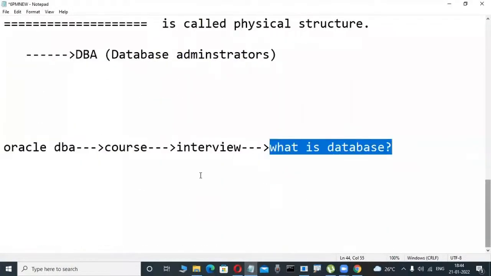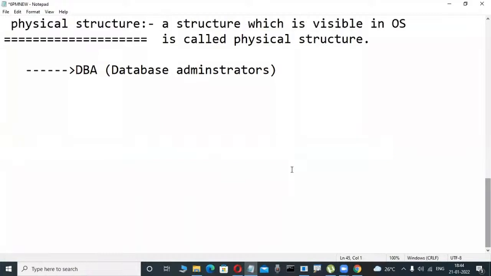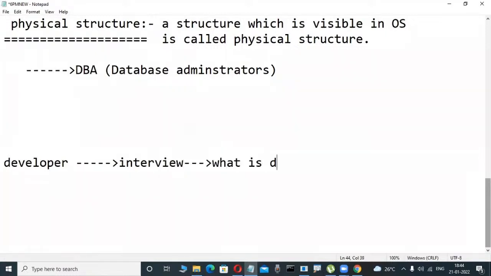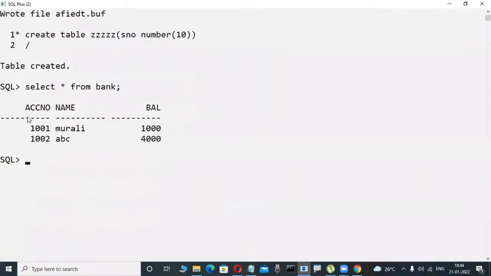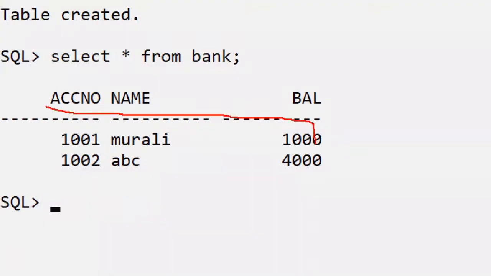Suppose I am a developer, not an administrator. I am a Java developer, SQL developer, PLSQL developer, or Python developer. These developers attend an interview and are asked, what is a database? Developers answer logical-structure-wise. They say it is a place where we can store a structured collection of data. Is this a structured collection of data or not?